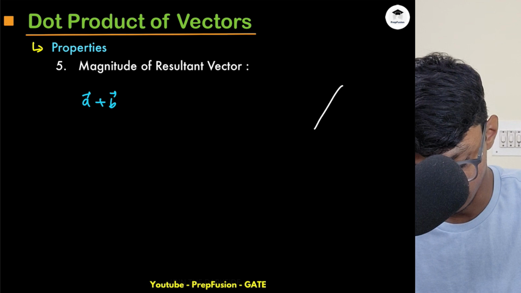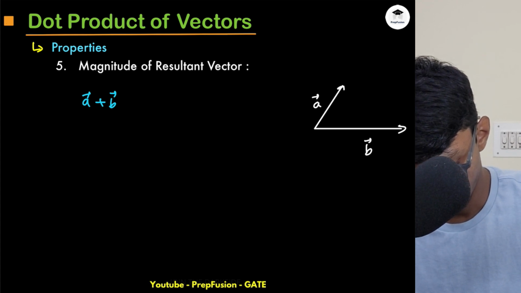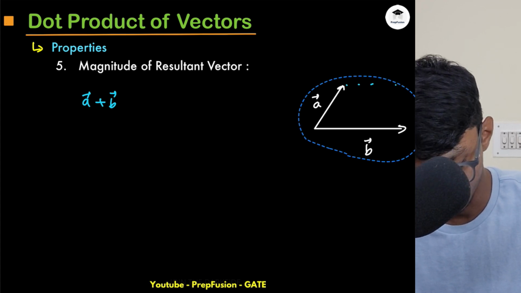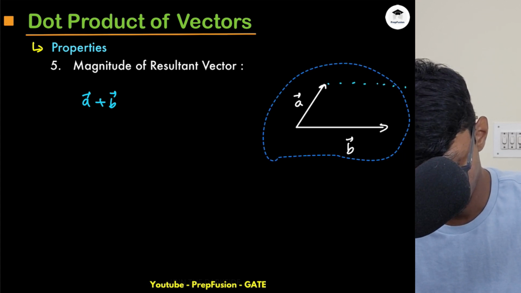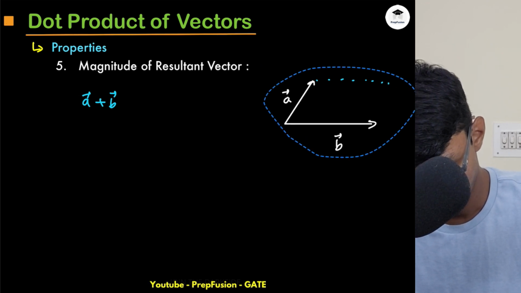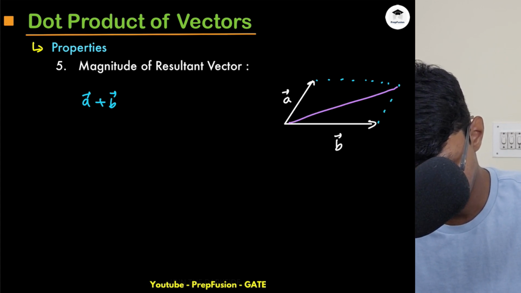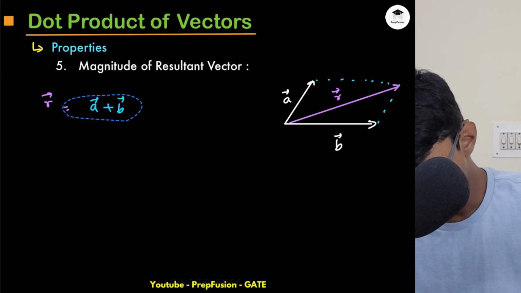So let me just draw these vectors, a and b, and we'll follow the parallelogram law of addition to compute the magnitude. So basically it will be something like this. This will be my r vector, and I want to compute its magnitude, right? So this is my r vector.